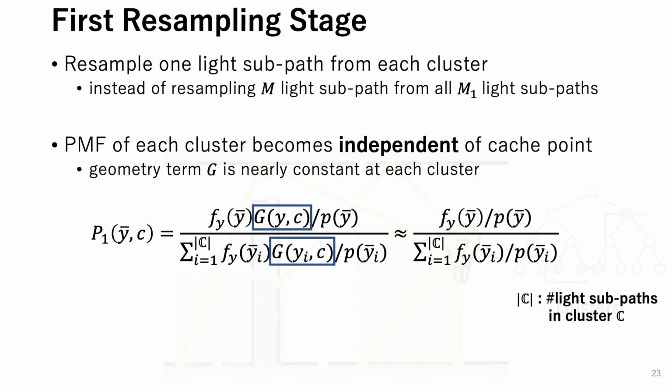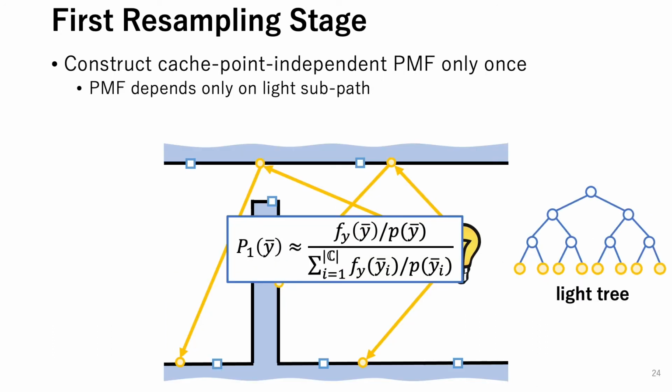Since the geometry terms in the cluster C can be considered as constant, the geometry terms in the numerator and the denominator are cancelled out, resulting in the PMF independent of the cache point C. Since the PMF P1 becomes independent of the cache point and depends only on the light subpath y bar, our method can construct the PMF only once.